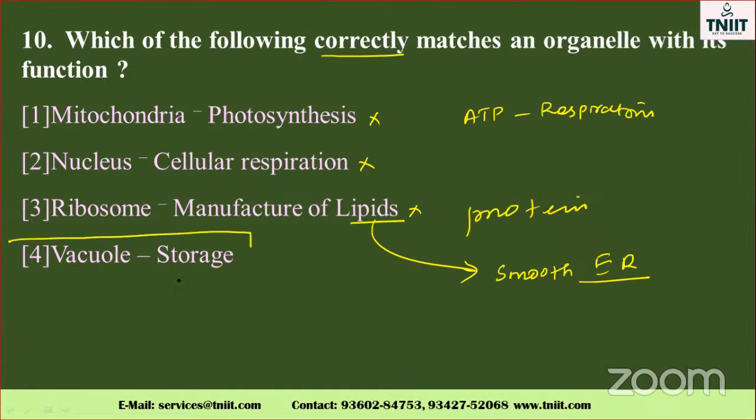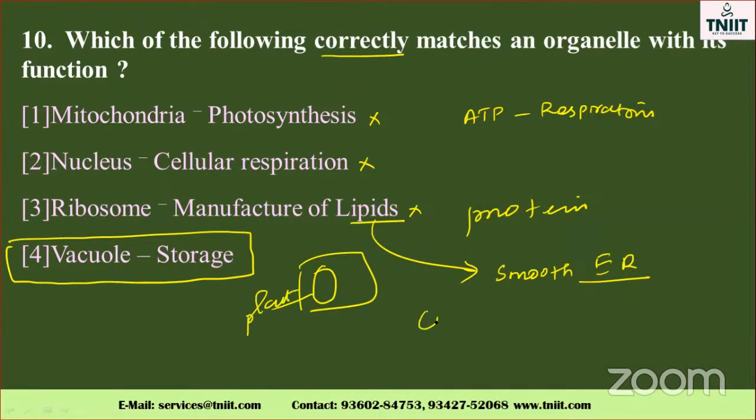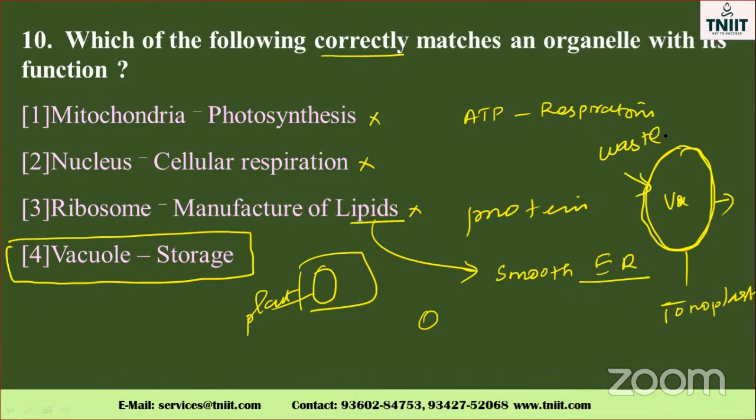The vacuole, storage. Just imagine the cell: it has a large vacuole in plants and a small vacuole in animals. That is also very, very important. The vacuole's outermost covering is called the tonoplast. Tonoplast. Note it down, my dear student. This is very, very important. Inside, it is nothing but the storehouse, the waste storehouse. The vacuole is also called the waste storehouse.